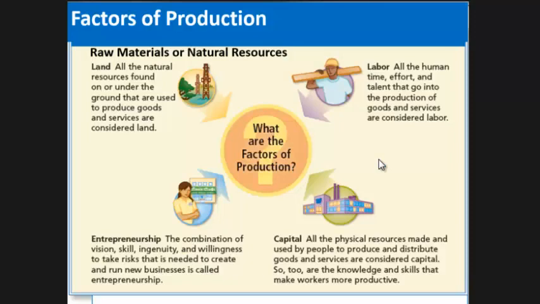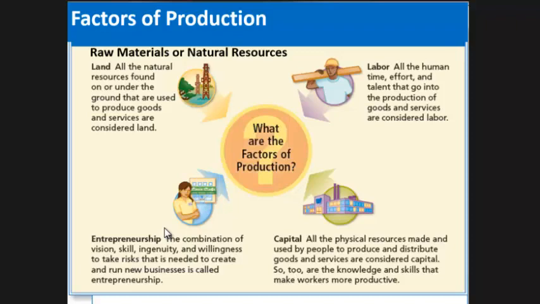So those are some of the vocabulary words I wanted to mention. Some other vocabulary words I want to mention that connect to our dodgeball game are factors of production. So first, land, also known as raw materials or natural resources. Then you have labor, another factor of production. Then we have capital. Then we have entrepreneurship. These are all 4 factors of production, and they're in our dodgeball game.